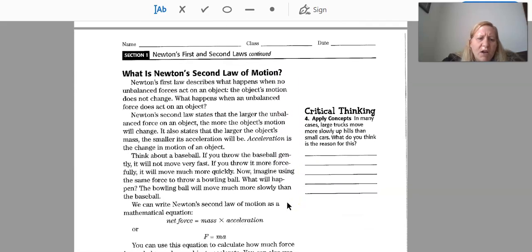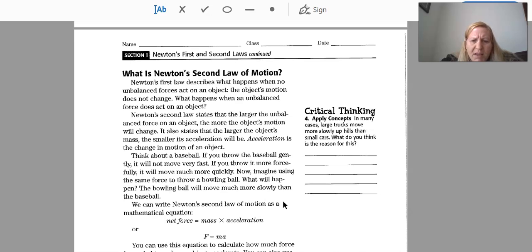So let's talk about what is Newton's second law of motion? Newton's first law describes what happens when no unbalanced force acts on an object. The object's motion does not change. What happens when an unbalanced force does act on an object? Newton's second law states that the larger the unbalanced force on an object, the more the object's motion will change. It also states that the larger the object's mass, the smaller its acceleration will be. Acceleration is this change in motion of an object.